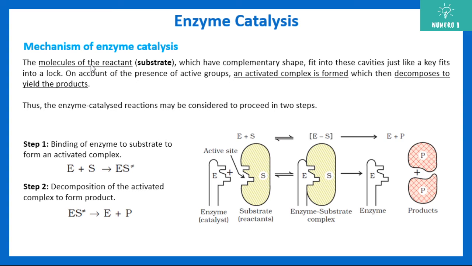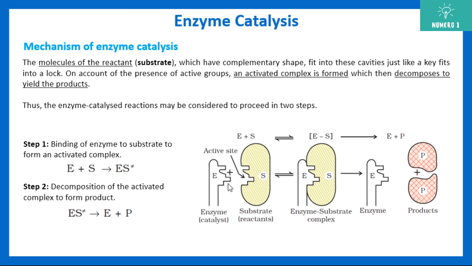Now, the mechanism of enzyme catalysis. Remember that I said they are highly specific. The molecules of the reactant are called the substrate. So you can see this is the substrate, like a lock, and this is the key. This is the activated site, and this is the enzyme. Only one particular enzyme can give the activated complex and then the final products will be given. Other enzymes will not act. That's why we say these are highly specific. It's like a lock and key mechanism, since only one enzyme can give the product.